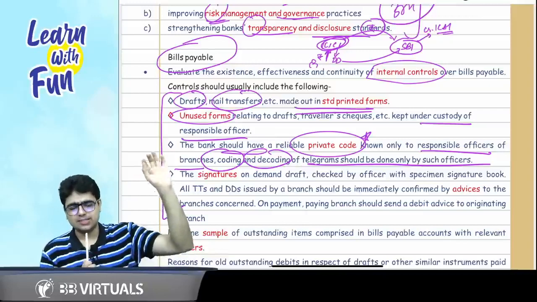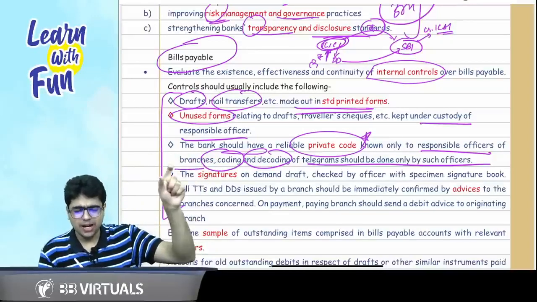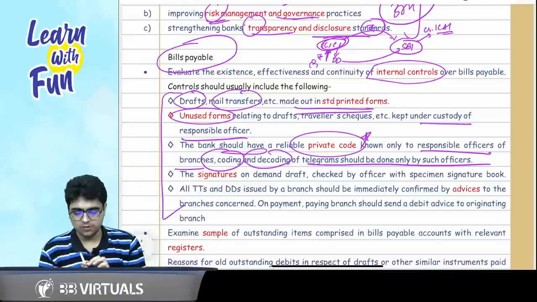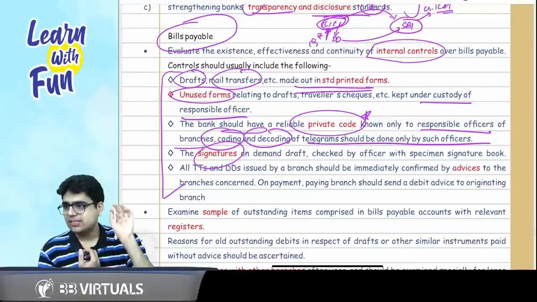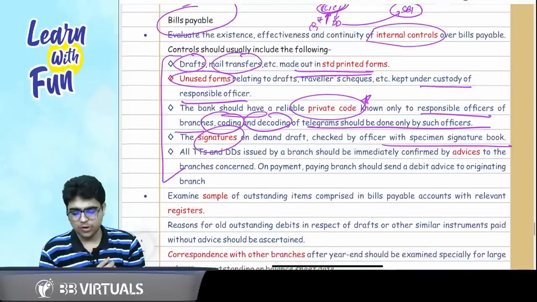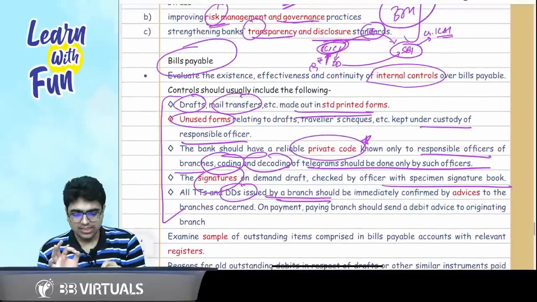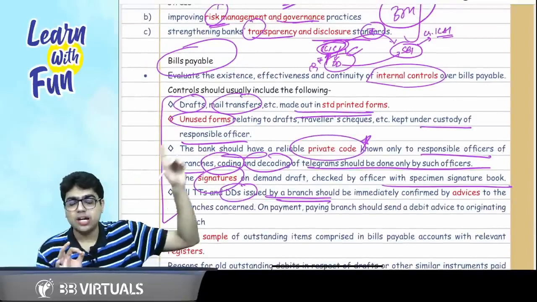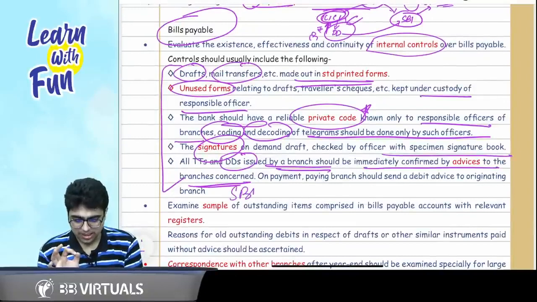So 3 points: standard printed form, forms under the custody of a responsible officer, and a private code known only to the responsible officers. Another point of verification is signature. Signature should be verified with the specimen signature book. And the last point: all the TTs and demand drafts issued by the branch, so this ICICI branch, whatever demand draft it is issuing, should be immediately confirmed by advices to the branches concerned, that is SBI in our case.